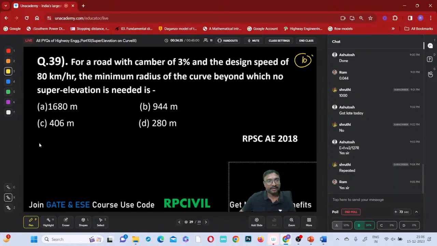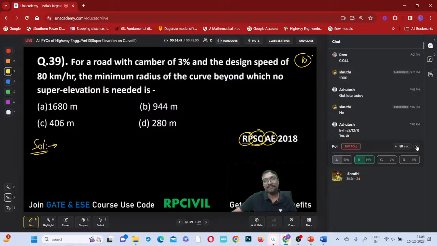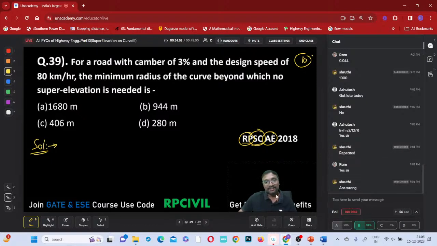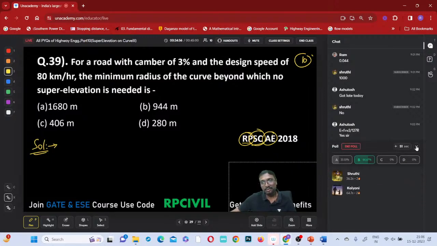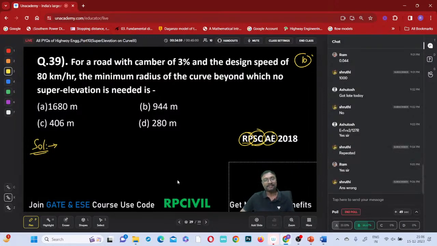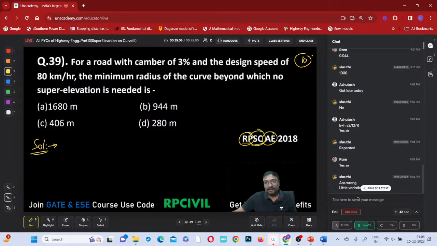Shruti only answered correctly. RPSC, right? Rajendra Prasad Public Service Commission. Okay, right. What is the RPSC? Anybody from RPSC? No, correct only. We'll check it. Don't worry. Anybody from Rajasthan? I think no. Shruti and Kalyani answered correctly. Okay, little variation, no problem, that's chalta.